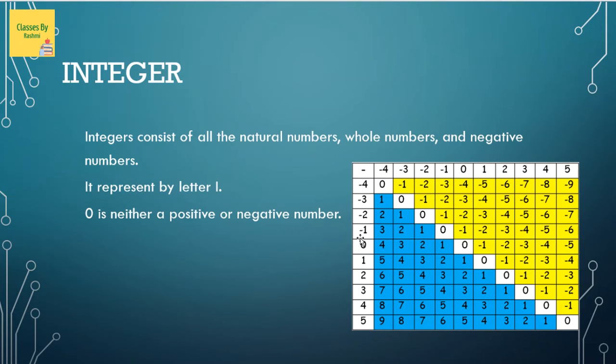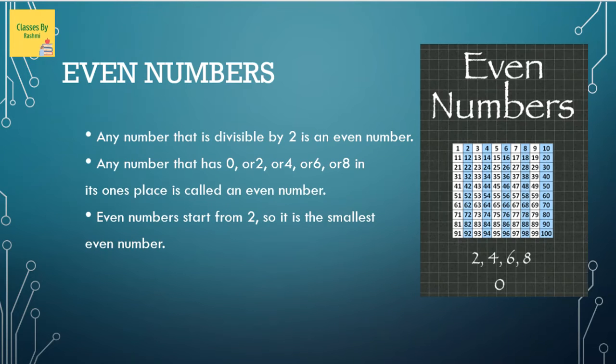So this is how integers come in. First, it's a natural number, 0 comes in, it becomes a whole number. Then negative numbers come in, it becomes an integer. Okay. All right. Moving forward, a different type of number is called even number.